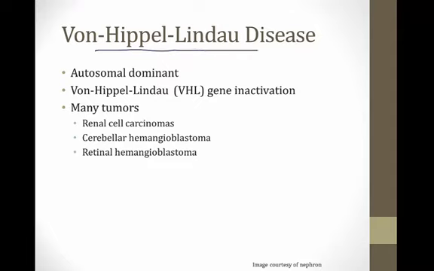Von Hippel-Lindau disease is caused when patients have an autosomal dominant inheritance of a von Hippel-Lindau gene inactivation, and they get lots of different tumors. Renal cell carcinomas are just one kind that they get. They also get hemangioblastomas in the cerebellum, and this gives them signs like ataxia, and they can get retinal hemangioblastomas, which give them vision problems as well.